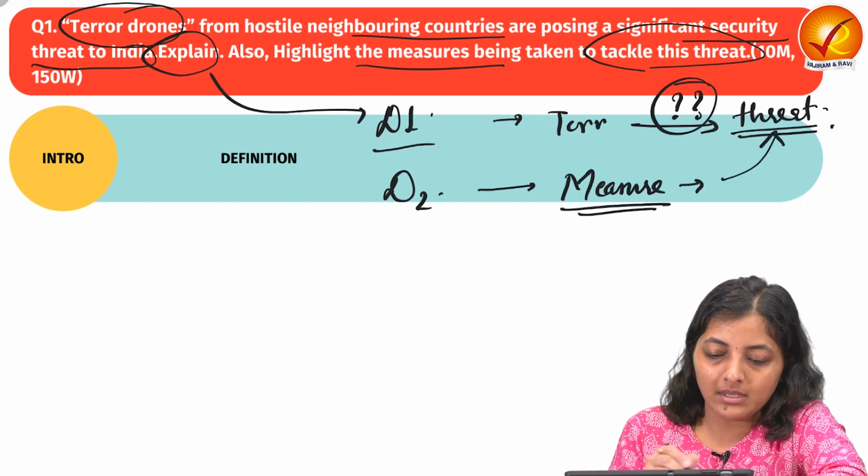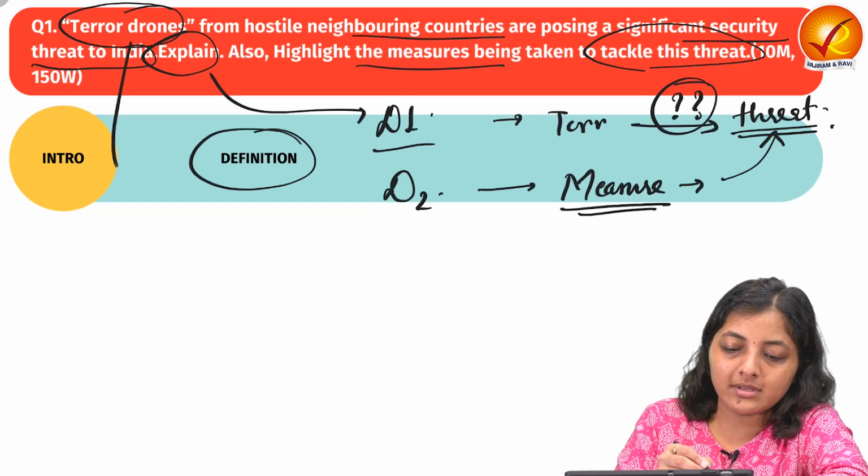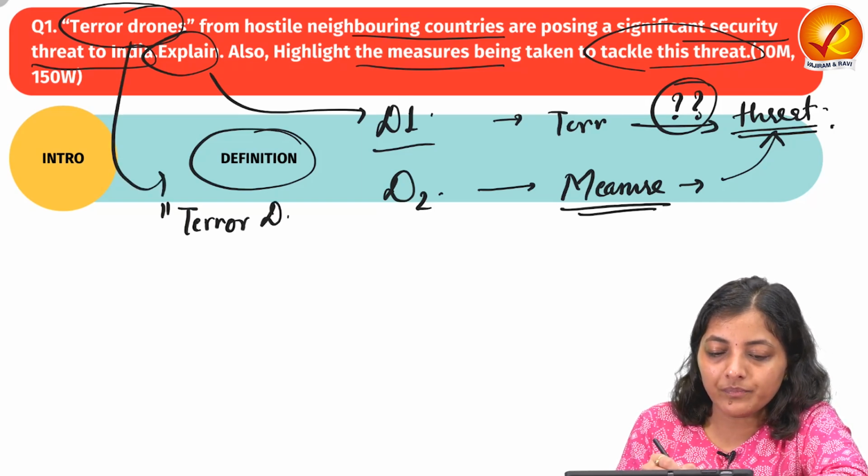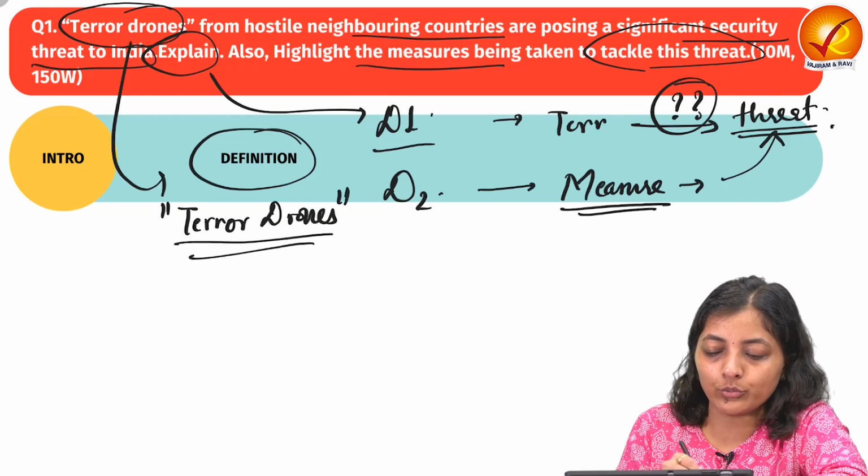In the introduction, because the question explicitly mentions the term terror drones, you can start with the definition of terror drones.